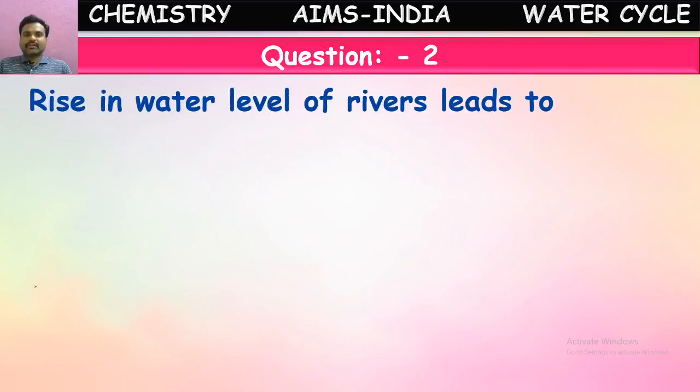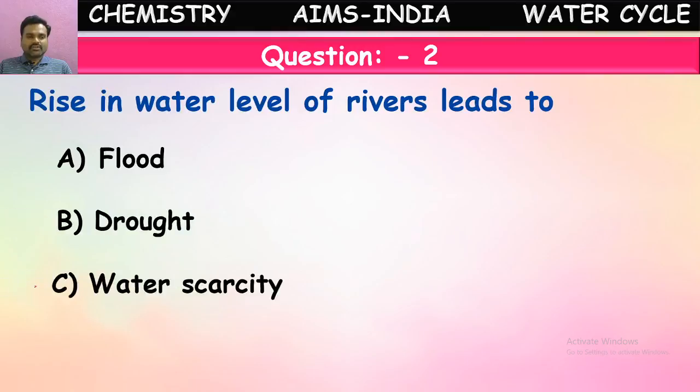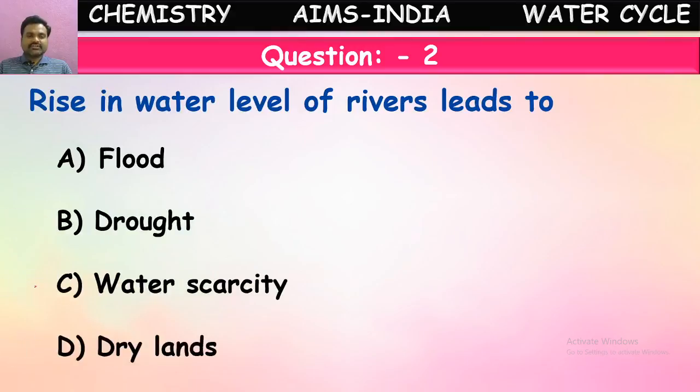A rise in water level of rivers leads to what? What happens if the water level in the rivers and ponds increases? Then that will overflow. That overflowing of water from the water bodies is called, here, flood, drought, water scarcity, dry lands. What causes this?